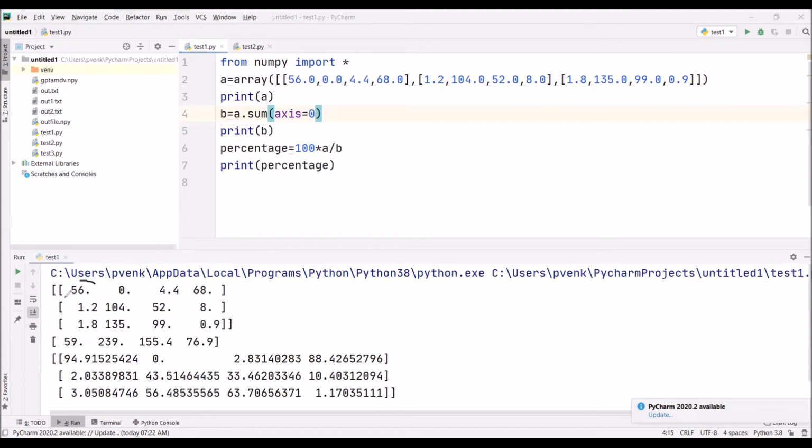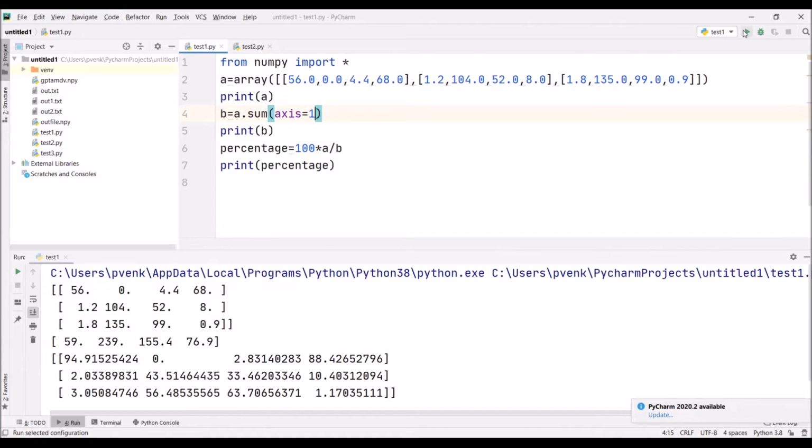The sum of the elements of the first column is 59, the second column is 239, the third column is 155.4, and the fourth column is 76.9.